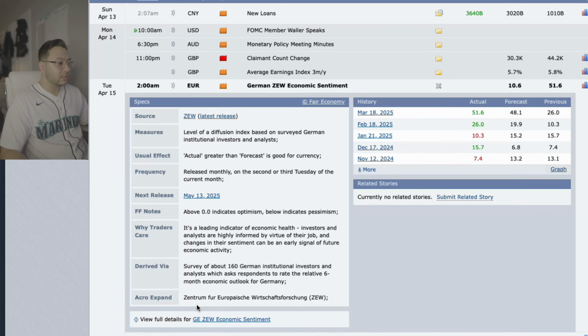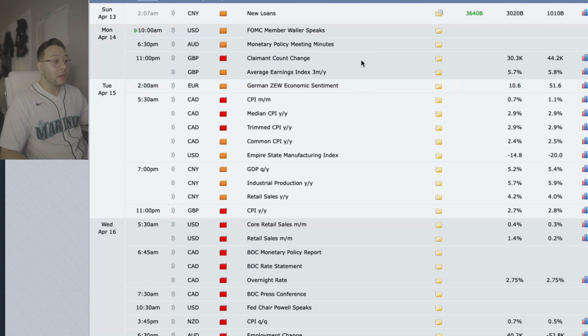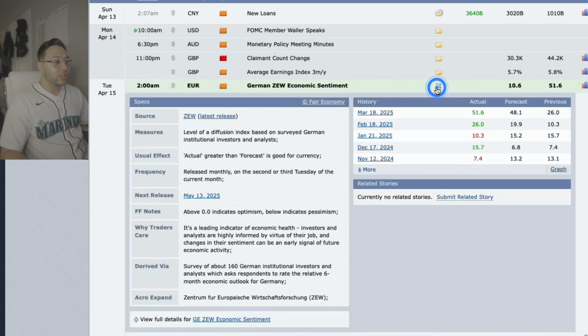What is this? ZEW stands for Zentrum für Europäische Wirtschaftsforschung. For those that want to know, that was a little bit of a struggle to say. I don't speak German, but hopefully I didn't butcher that too badly.